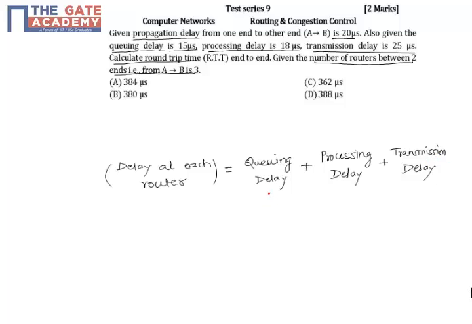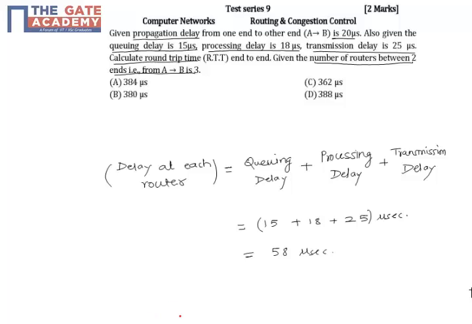So let us calculate this value for the given question. We have 15 plus 18 plus 25 microseconds, which evaluates to 58 microseconds. That is, the packet will experience 58 microseconds of delay at each of the intermediate routers.